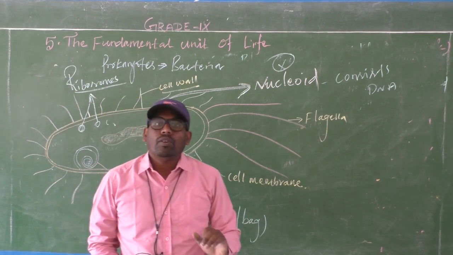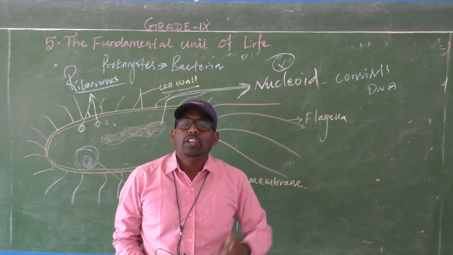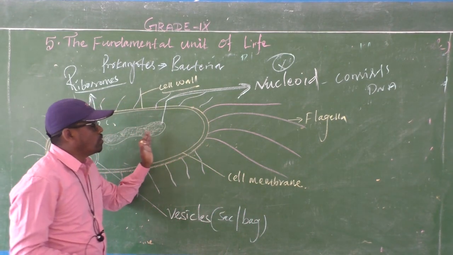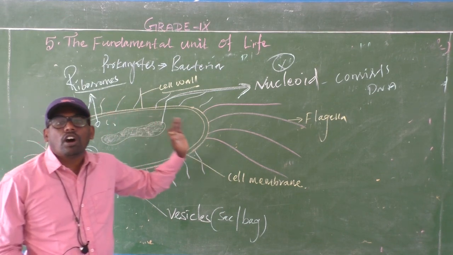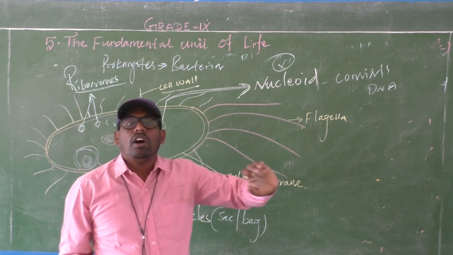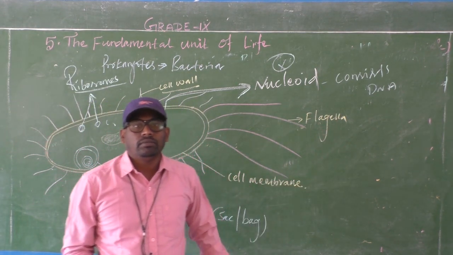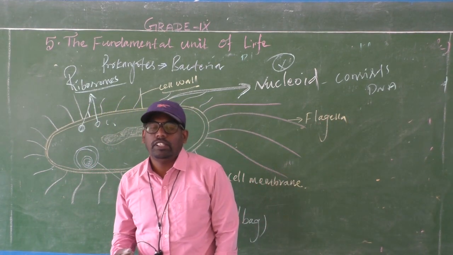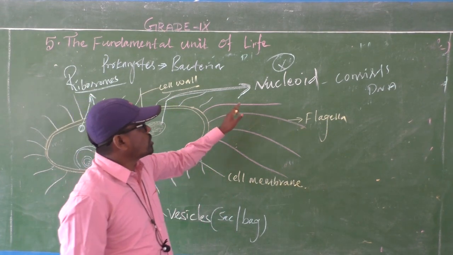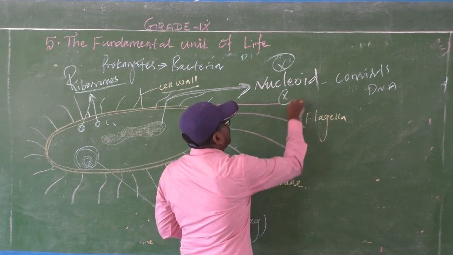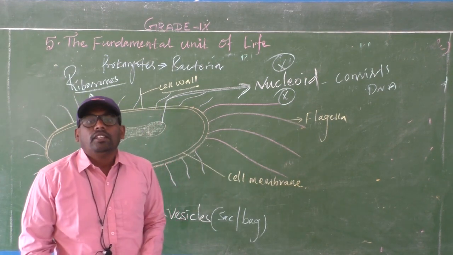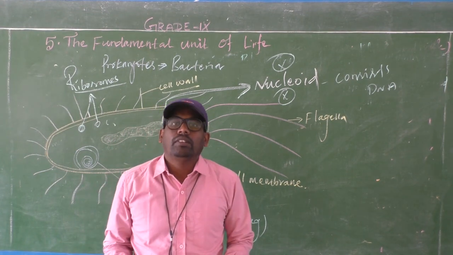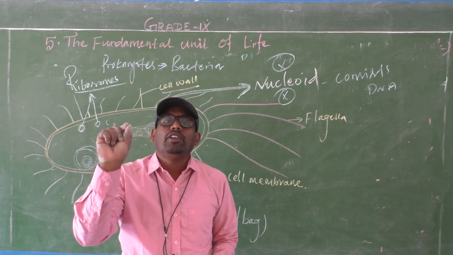But in eukaryotes, the nucleus is covered by the nuclear membrane, inner membrane and outer membrane. But in prokaryotes, the nucleus is not well defined and not covered by any membrane. But there is DNA present. This structure is called a nucleoid. Very important one, nucleoid. The prokaryotic organism does not have a well-defined nucleus and is not covered by a nuclear membrane.